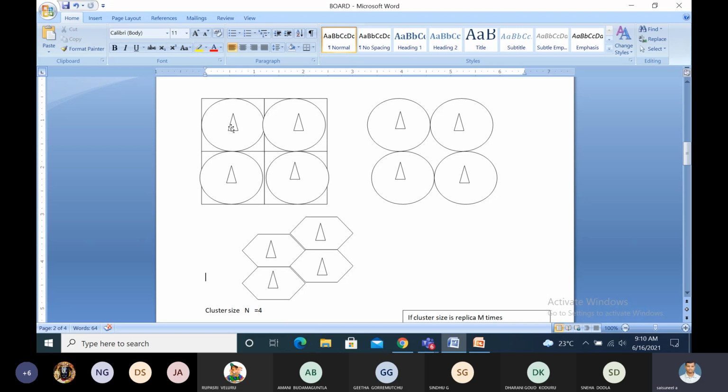Suppose we are using an omnidirectional antenna system which covers equally in all directions in a square cell. What about this place, this one, and these corner places? Automatically there is no service area, so automatically it is a drawback.